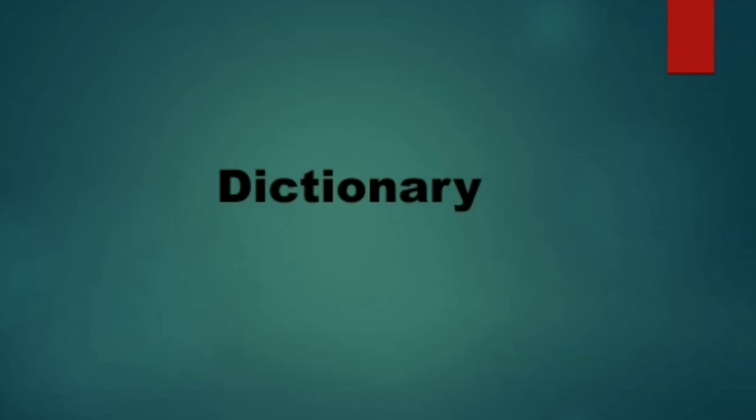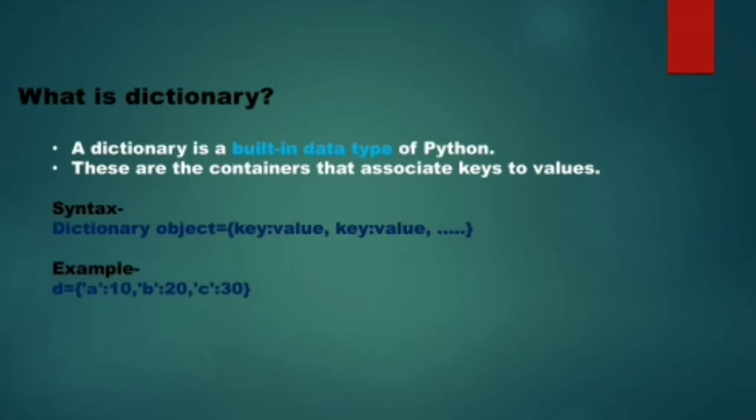So starting with what a dictionary is. As I have told you, Python provides certain number of data types, out of which dictionary is one of them. Dictionary could be said to be a core data type of Python. Dictionary is basically a container that contains certain number of key value pairs.